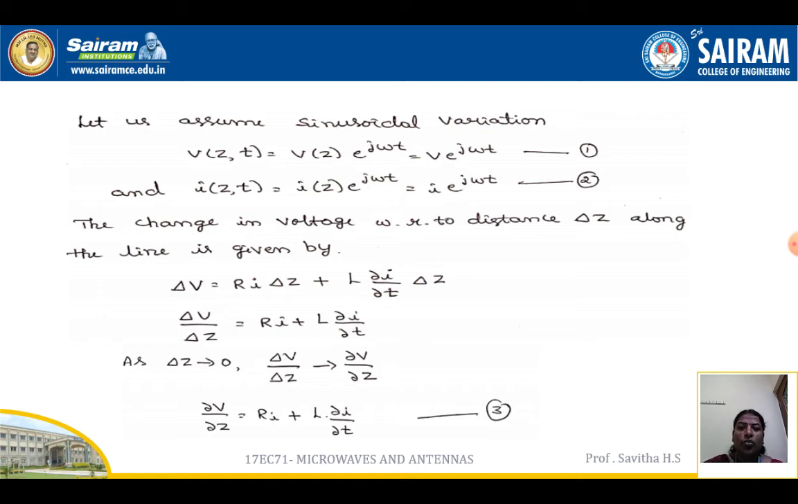The change in the voltage with respect to distance delta z along the line is given by delta V is equal to R I delta z plus L dou I by dou t into delta z. So delta V by delta z is equal to R I plus L into dou I by dou t. As delta z tends to 0, delta V by delta z can be replaced by dou V by dou z. Therefore, dou V by dou z is equal to I into R plus L into dou I by dou t.